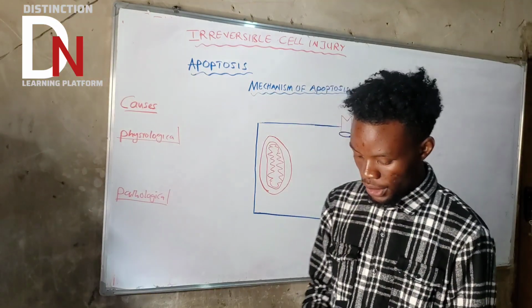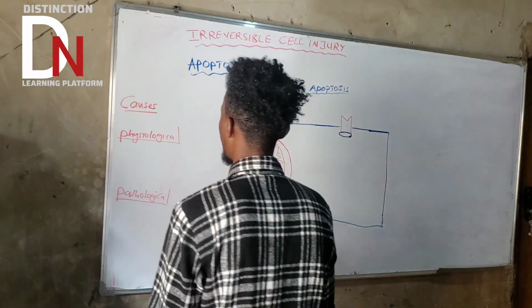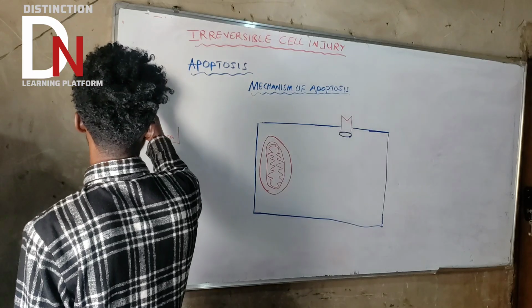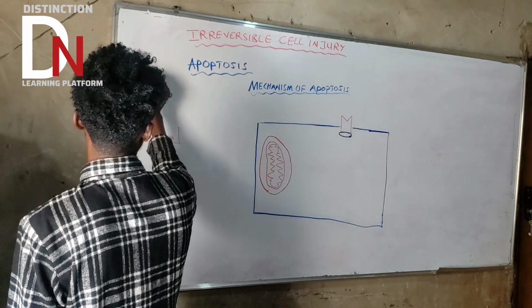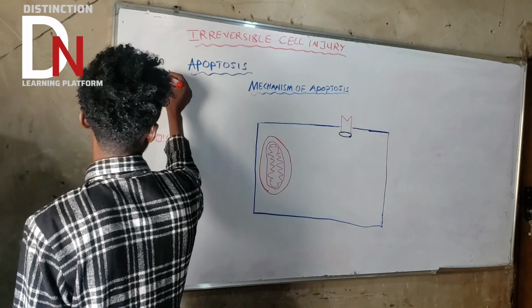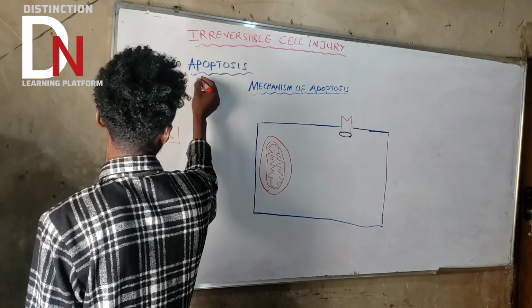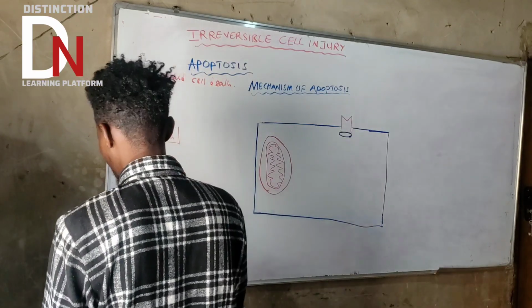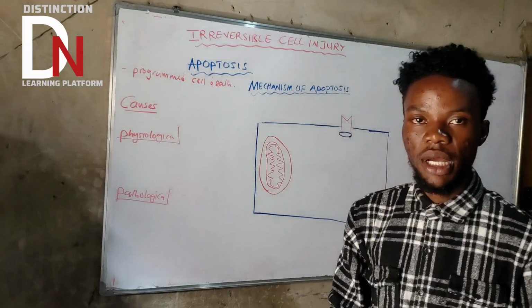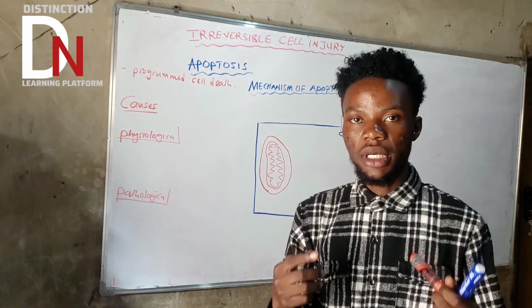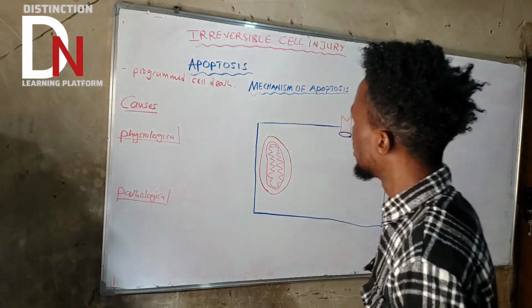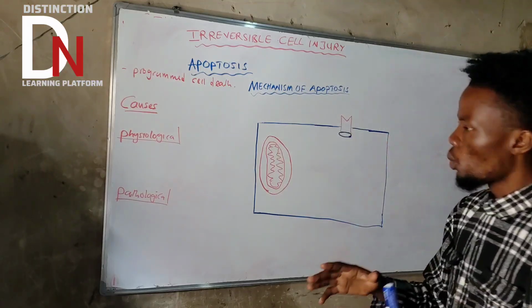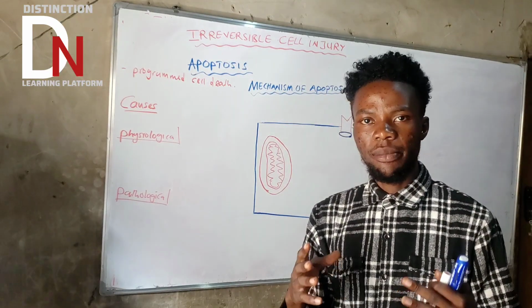So what are we saying? What is apoptosis? This is what apoptosis is: programmed cell death. What is apoptosis? Programmed cell death. So now, what are the causes of this programmed cell death?